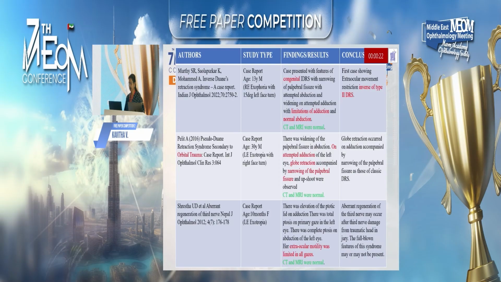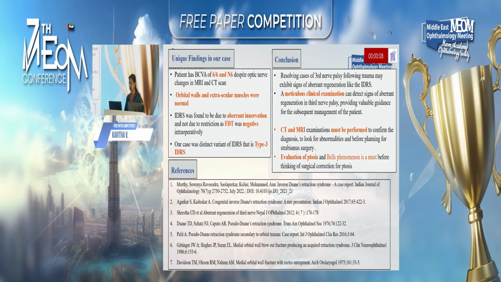The basic pathology of palpebral fissure narrowing in DRS is aberrant innervation, while in IDRS it is postulated to be restrictive in nature. These are the few studies which are similar to our studies, but the type of DRS was found to be different. Either it is type 1 or type 2. In our case, we found it is type 3. Both adduction as well as abduction was limited.